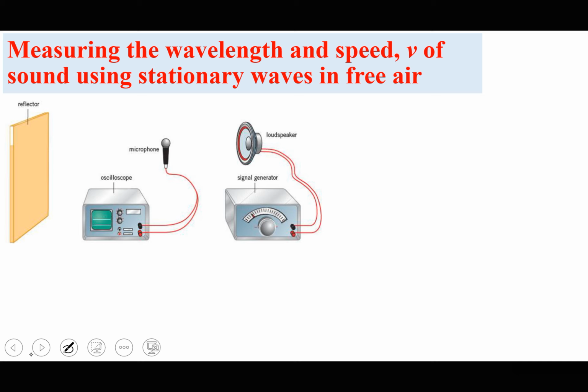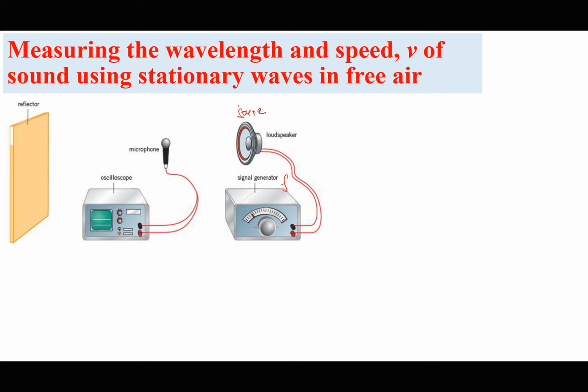Let's think of a situation where we have free air. Just like we have done with the microwaves, we can still find the wavelength and the speed of sound using stationary waves in free air. To create a stationary wave, we need a reflector and we need a source of waves. So here, the source of waves is the loudspeaker, which is connected to a signal generator. Let us assume that the frequency can be determined by the signal generator, because the signal generator adjusts the frequency of the wave. So the frequency f is known.